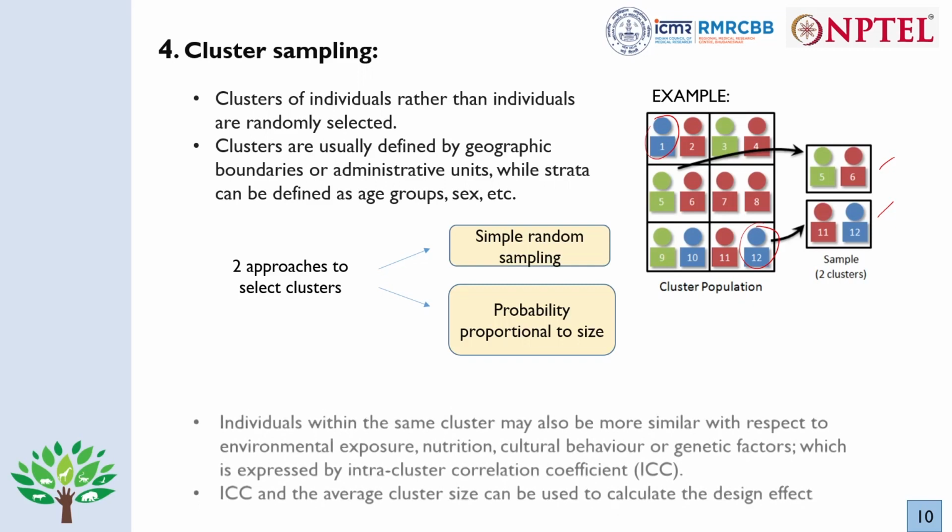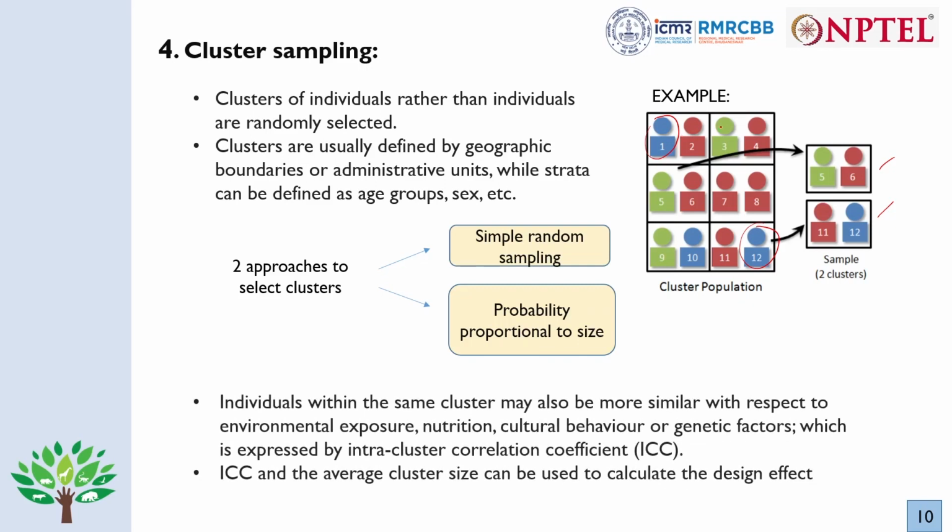Now how are we going to select these 2 clusters from these 6 clusters? There are mainly 2 approaches. One is simple random sampling: you do a lottery method, or from a random number table you select any 2 clusters from these 6 clusters.